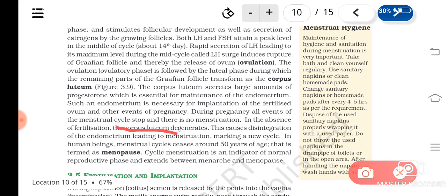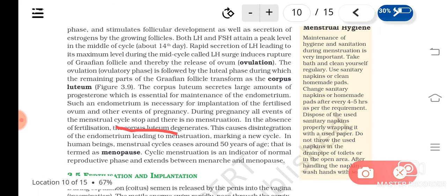And if the corpus luteum is not there, there is no progesterone, because progesterone is produced by the corpus luteum. So that will lead to the disintegration of the endometrium, which leads to new menstruation. Understood? Or a new cycle starts.